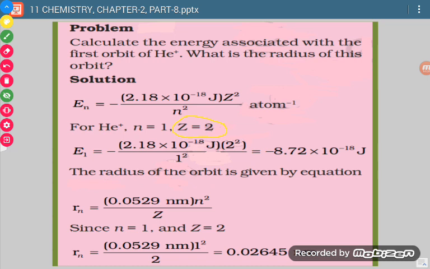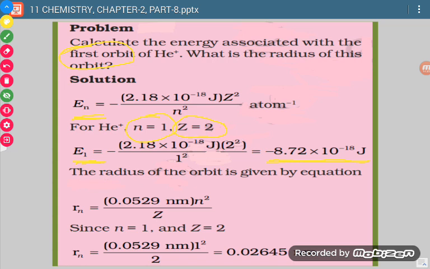And n value, okay, we are given the first orbit. First orbit means n value is 1. So when we put all the values, with n value 1, it means E1 is equal to this much. So the energy of the electron in the first orbit in case of He positive is this much.